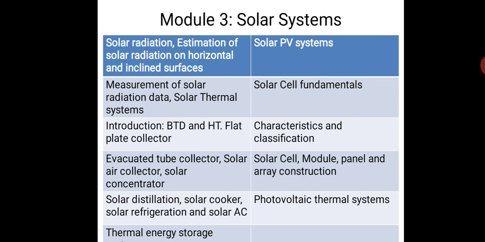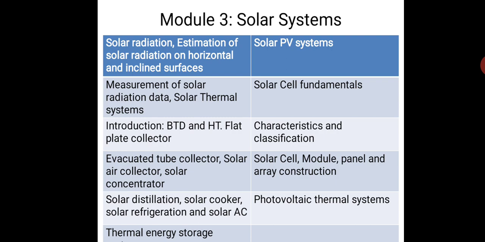In the third module, we will see the solar system. In the solar system, we will see solar radiation, what is the amount of sunlight radiation coming to the earth. Then estimation of solar radiation on horizontal and inclined surfaces, and measurement of solar radiation. There are some instruments which are used to measure the solar radiation. Solar radiation also has diffuse radiation, direct radiation and total radiation.